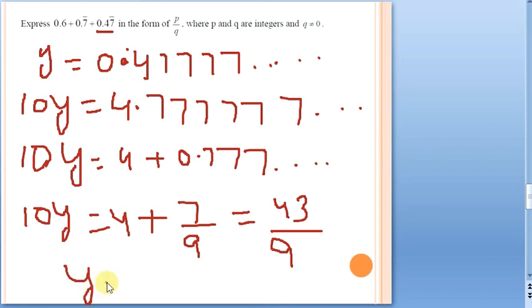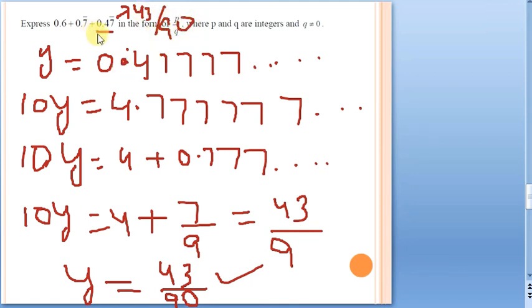We want only the value of y. So y is equal to what? 43 by 9, and this 10 will come here. 10 into 9 will be 90. So y value will be 43 by 90. That means this value is going to be 43 by 90. So what have we got? The first one is going to be 3 by 5, the second one 7 by 9, and the third one is 43 by 90.